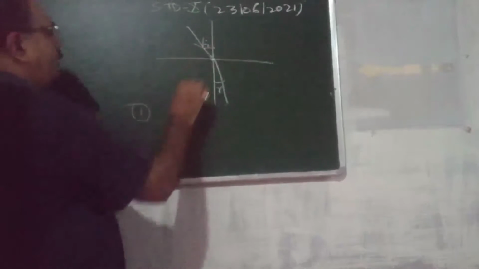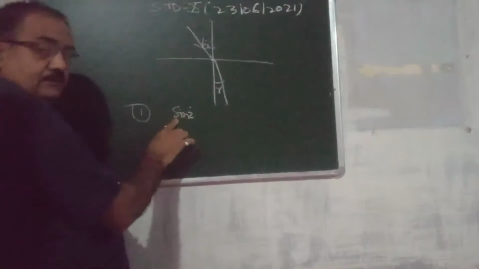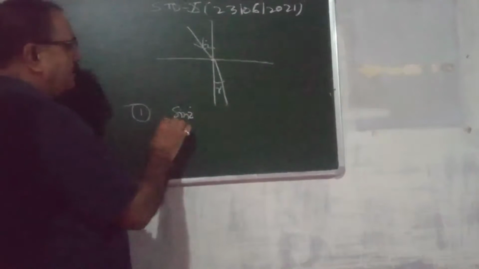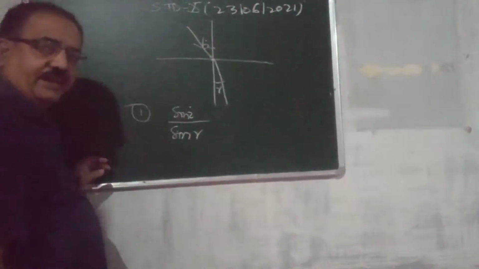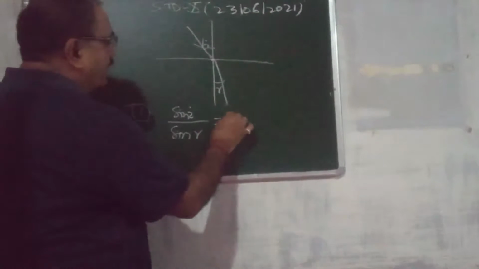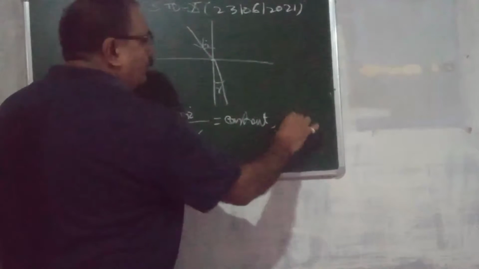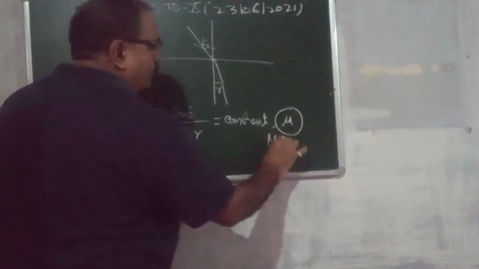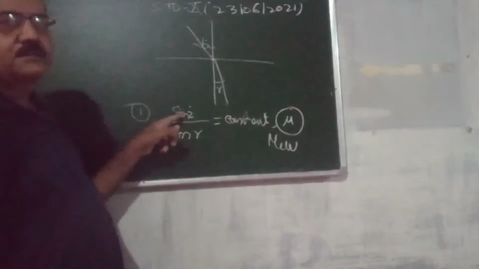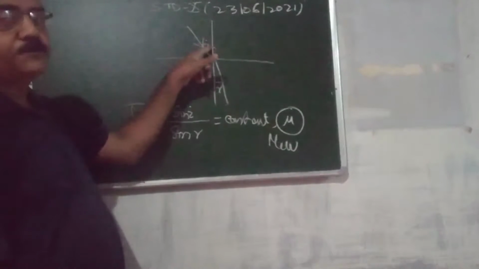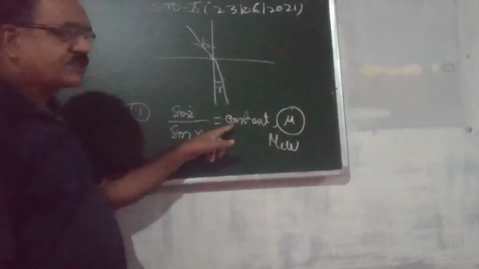Second, the ratio of sine of angle of incidence to the sine of angle of refraction bears a constant.